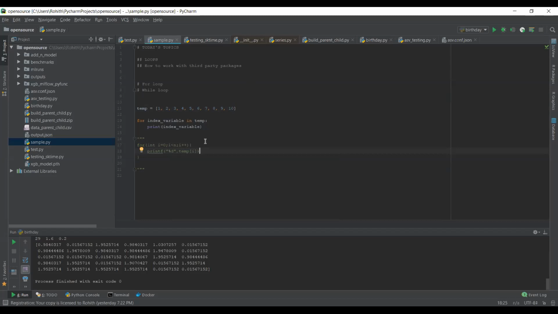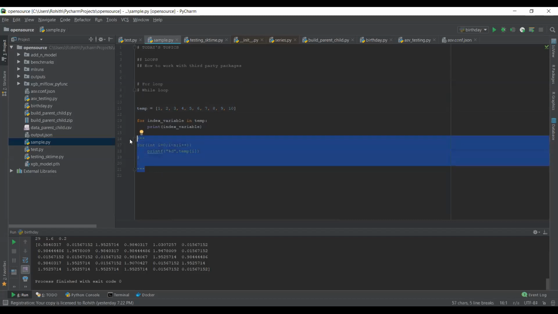But in Python, you don't need to do that. You have direct access to the value. In C, we need to access that particular value by its index position. So this is the difference between how we do looping in Python and how we do looping in C.